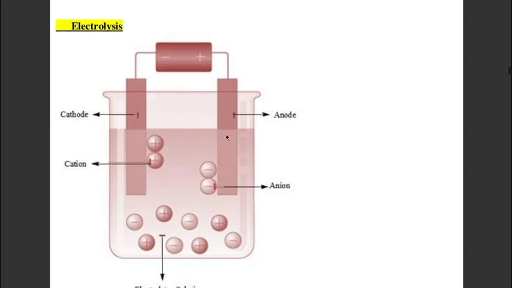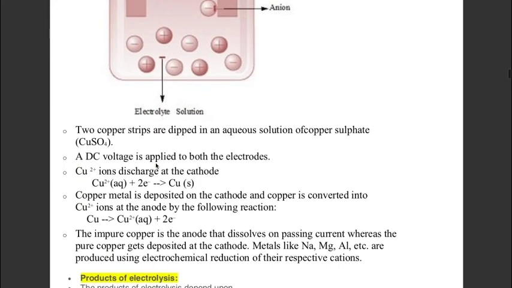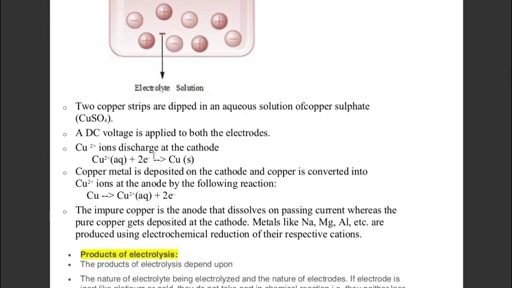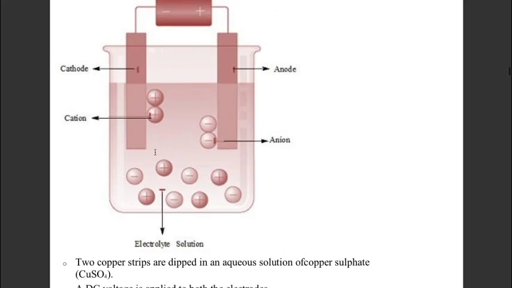Suppose it is the solution of copper sulfate. On dissolving, copper sulfate gives copper ions and sulfate ions in solution. Now suppose this anode is made up of impure copper metal and cathode is made up of pure copper metal.